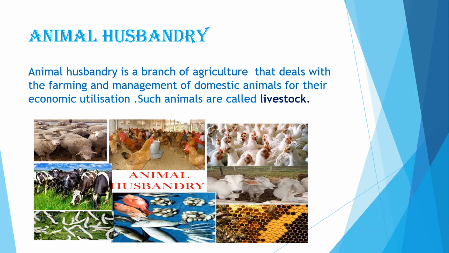Animal husbandry is a branch of agriculture that deals with the farming and management of domestic animals for their economic utilization. Such animals are called livestock. So what is the need for animal husbandry? To fulfill the increased need of the fast growing human population for milk products, eggs and meat, it is very important to bring a revolutionary increase in their production.